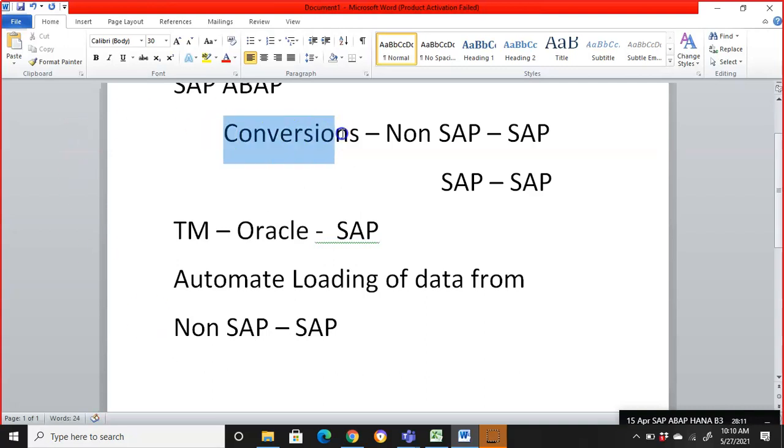So this is about conversions. Are all of you clear with what exactly conversions is? Conversions is all about a one-time loading of data. That's one-way loading of data. It's not about the exchange of data. Exchange of data will come in cross applications, but in conversions we only use the movement of data from non-SAP to SAP.